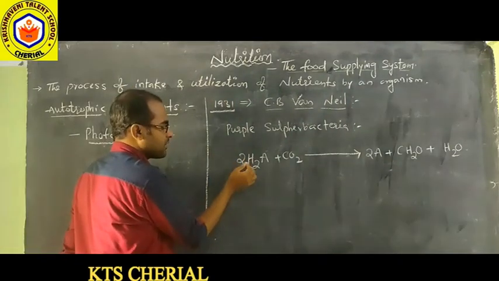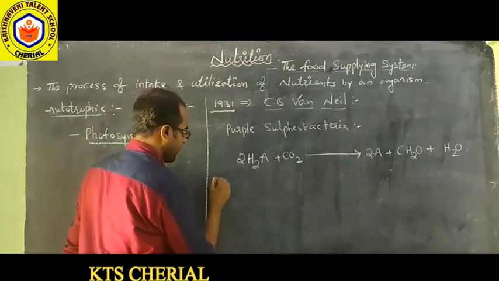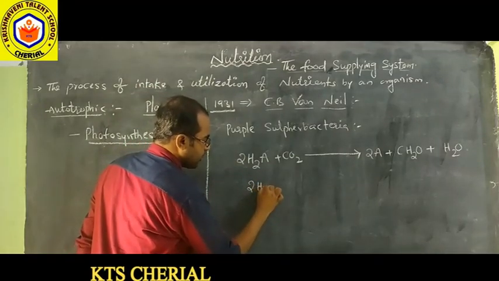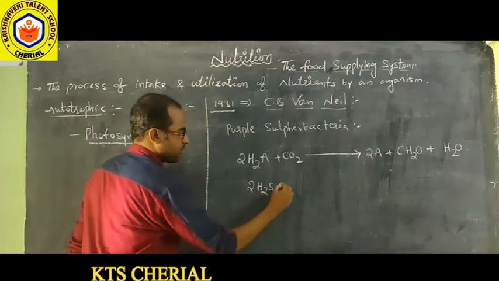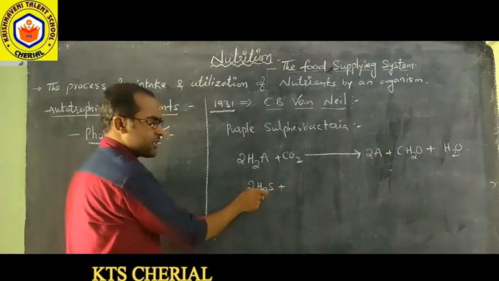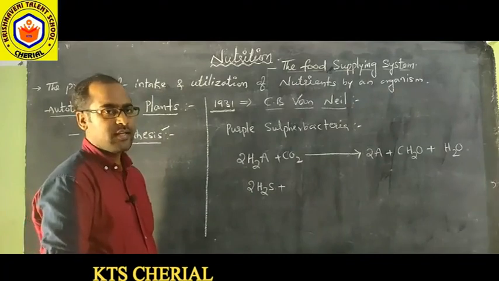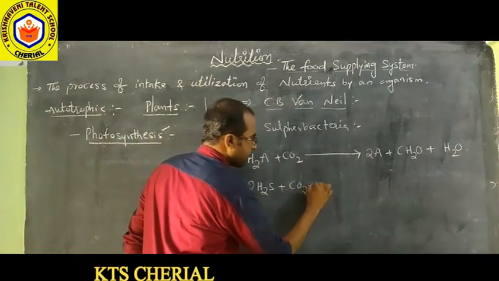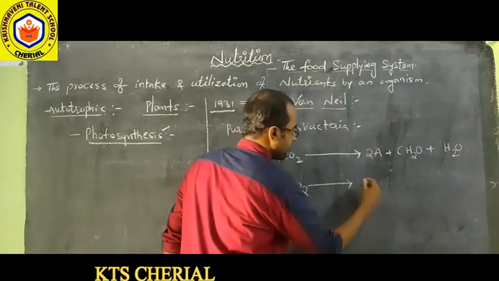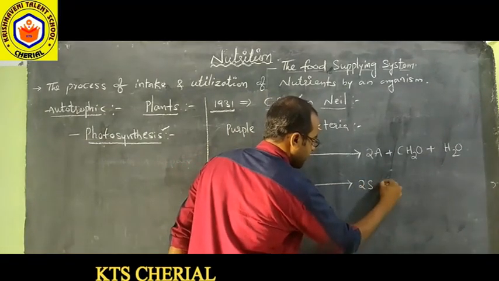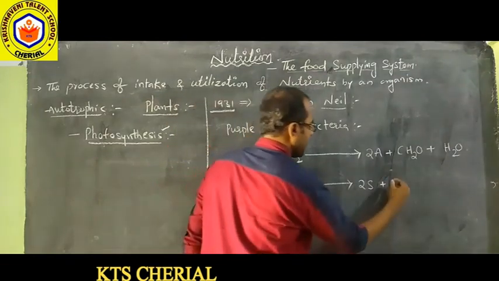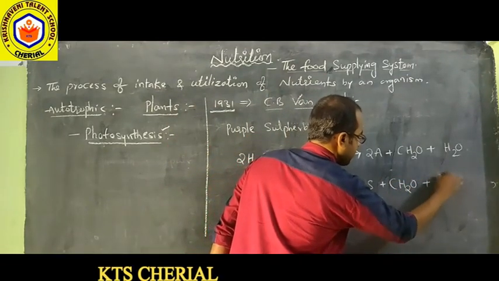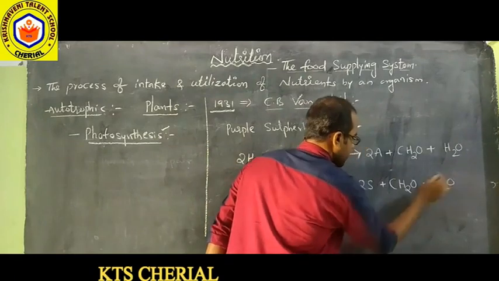Let us apply this general equation to purple sulfur bacteria. In the case of purple sulfur bacteria, he gave 2H2S. So they are using H2S as a primary compound, and carbon dioxide, and they are producing elemental sulfur, CH2O carbohydrates, and water.